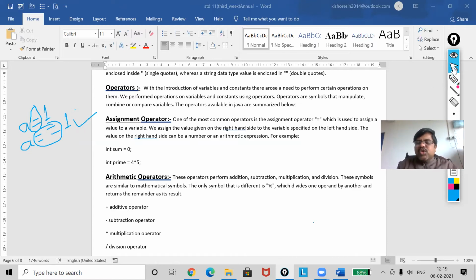Wherever you want to do such operations, addition, subtraction, multiplication, division, I already used them. Yesterday I discussed a program, and in that I used these operators. That will be your mathematical operator, or you can say arithmetic operator. But one more operator that you have to know, this I have not discussed yesterday.